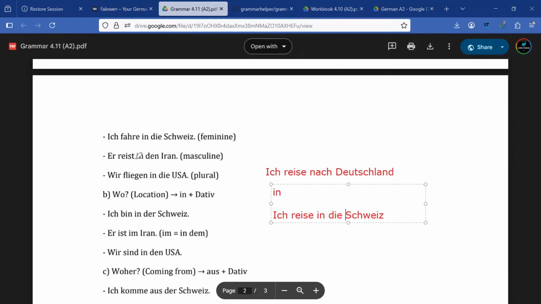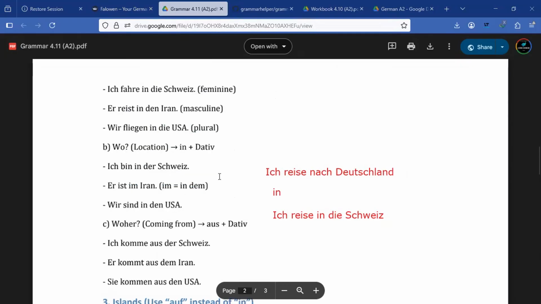And this one is a two-case preposition, right? So, since there is a movement, we are going to keep it in accusative feminine. So, ich reise in den Iran. Since there is a movement, it's going to be accusative masculine. And wir fliegen in die USA is going to be accusative plural.